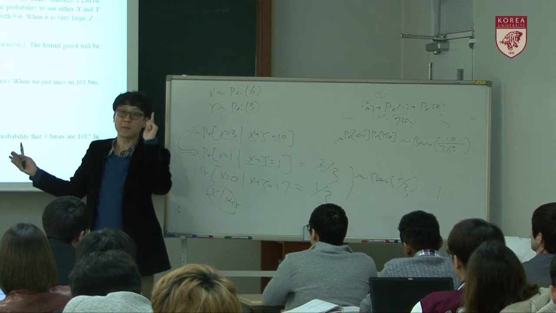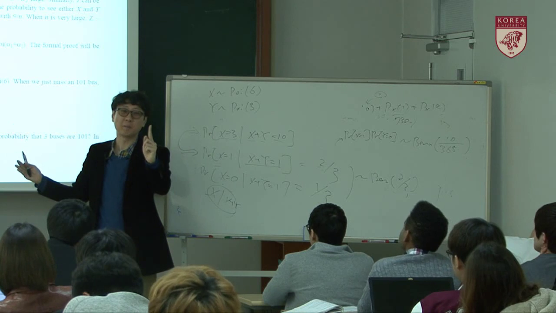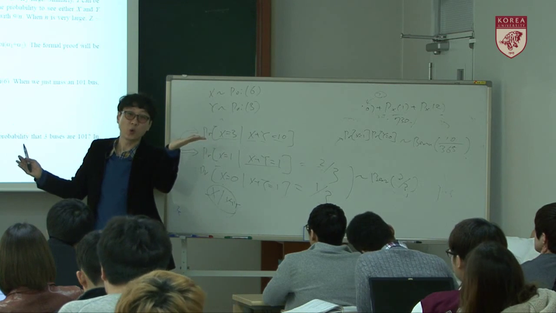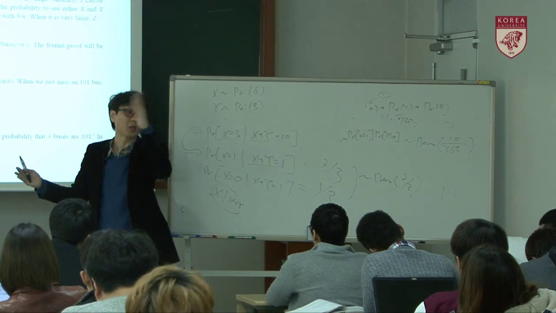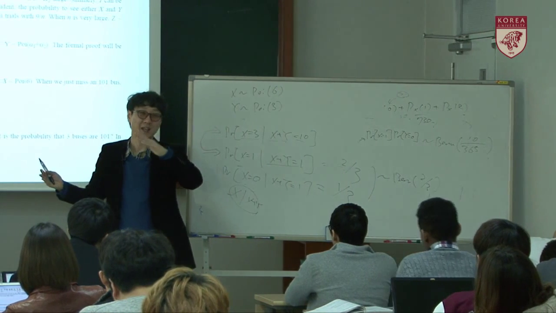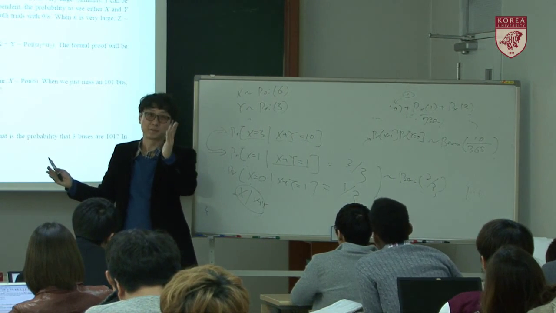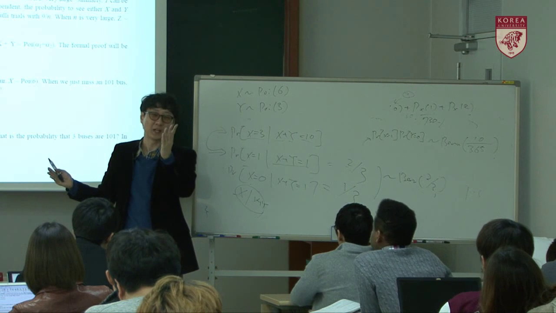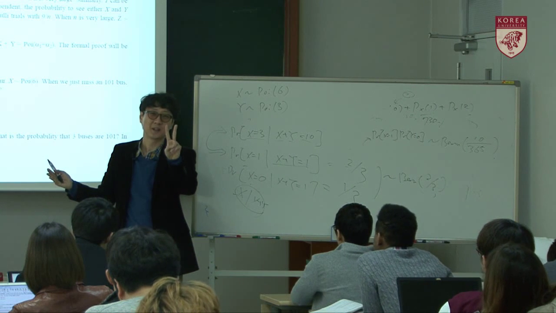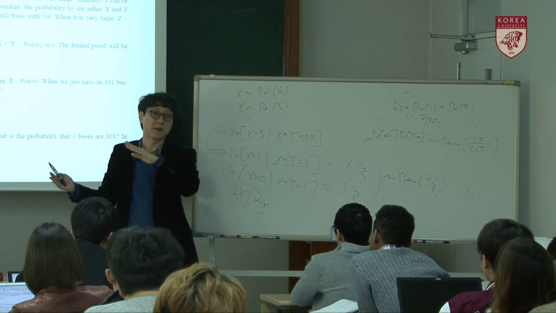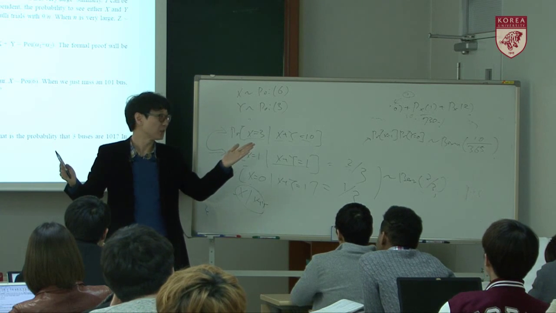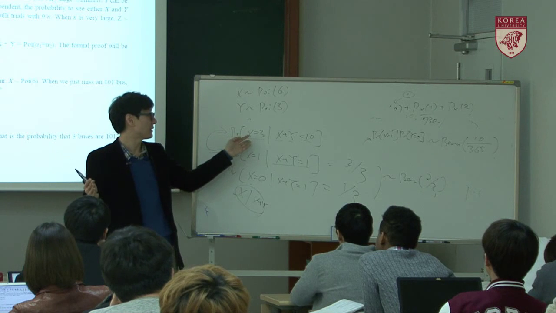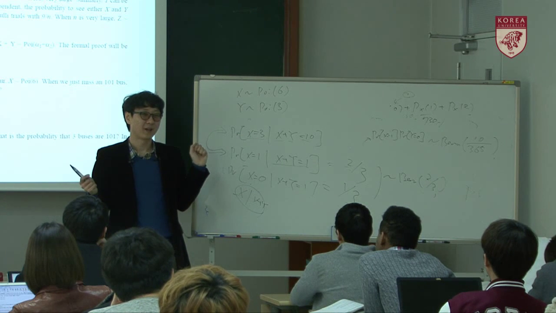If we pick one bus, that bus may be 101 or 144. The probability of 101 is 2 over 3. Each bus can be categorized into two categories according to the Bernoulli random variable. Then there are 10 buses, and what's the probability that x equals 3? How is it given?